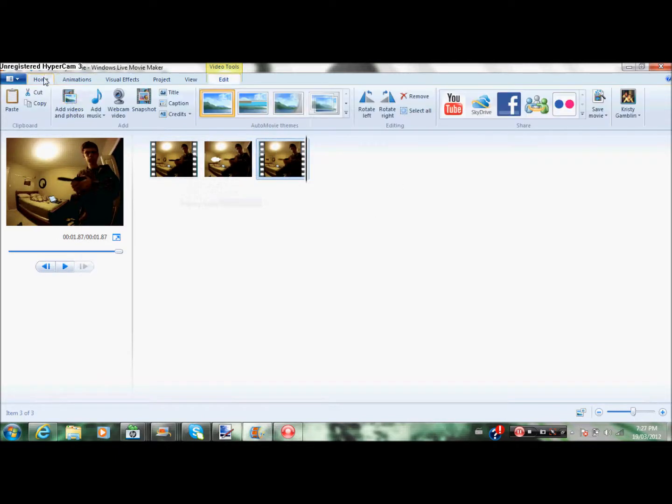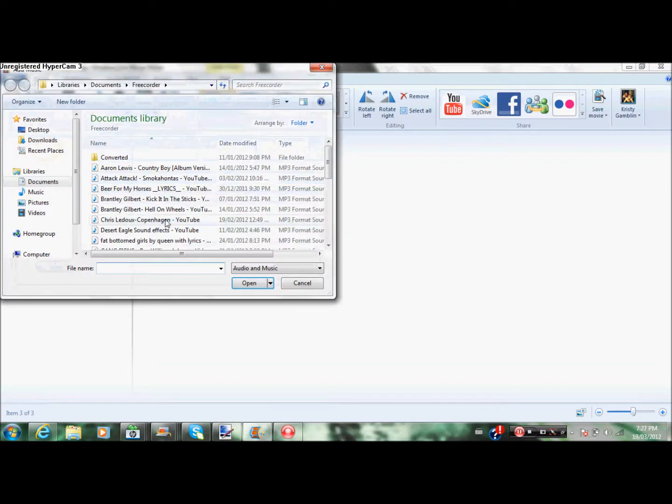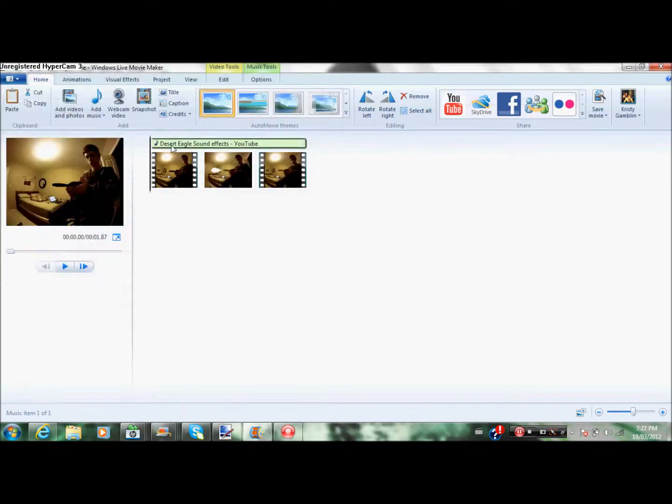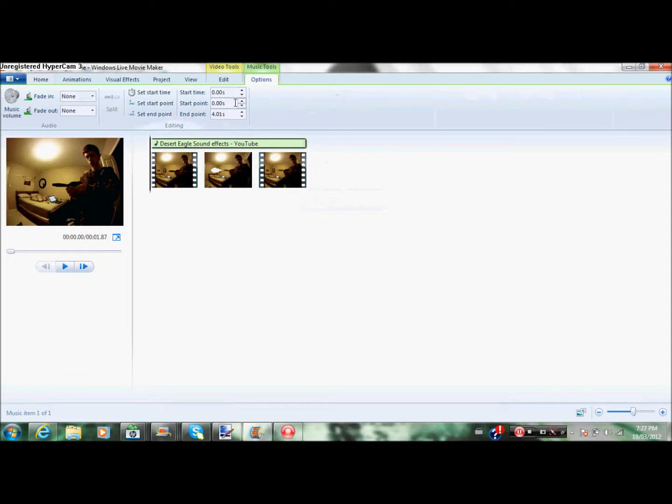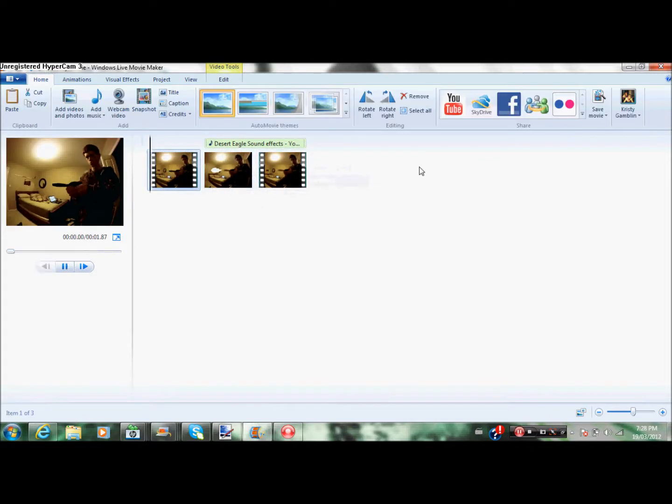Now we'll add music, Desert Eagle sound effect. Now we'll have to edit start point to 2 seconds. Like that. And that's how you guys make a muzzle flash with Windows Live Movie Maker. Okay, bye.